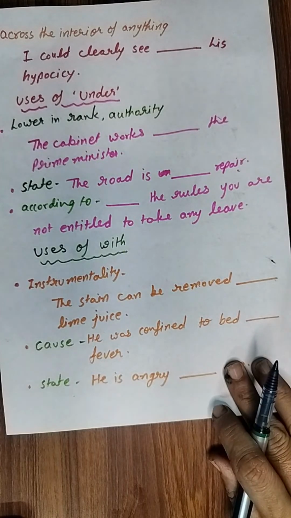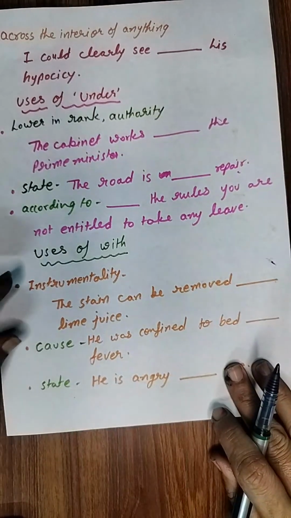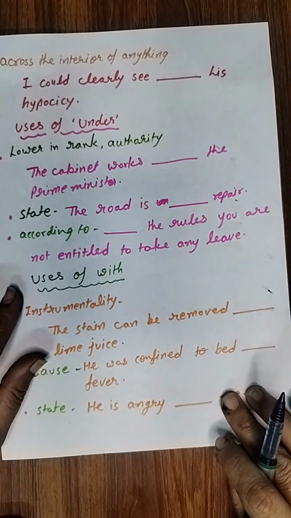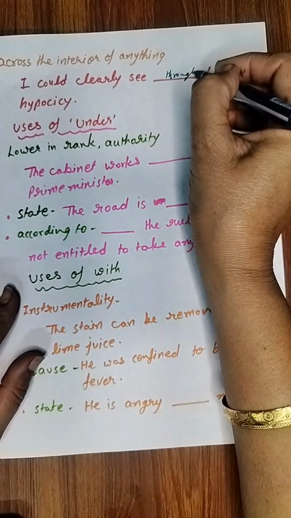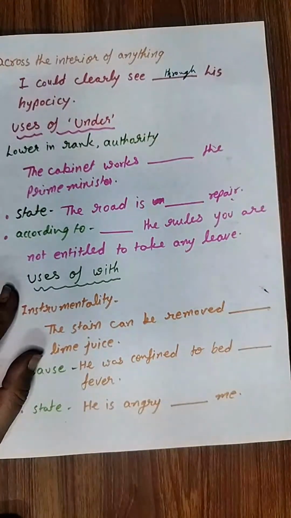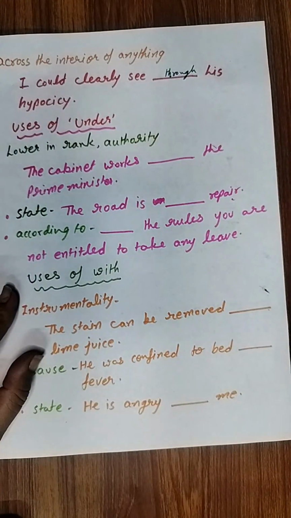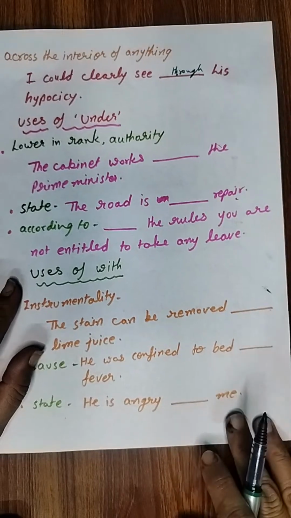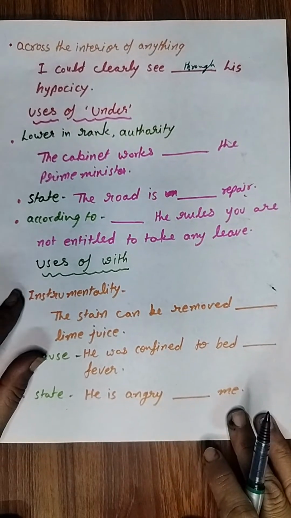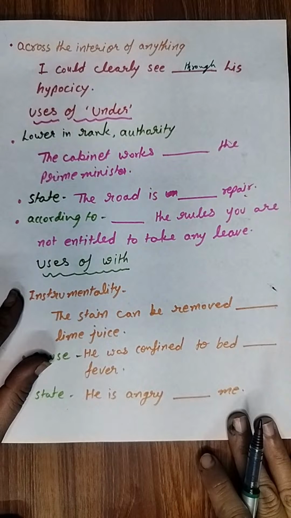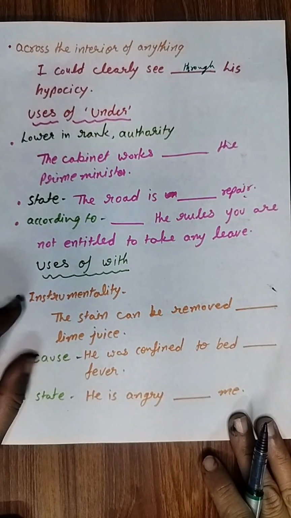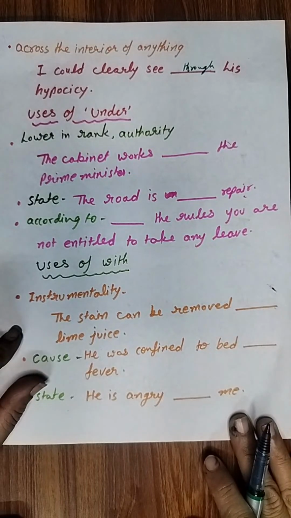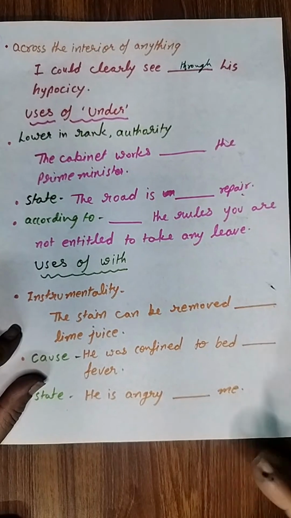जब हम किसी चीज के इंटीरियर की बात करते हैं, तब I could clearly see through his hypocrisy. अंदर से हमें मालूम पड़ रहा है कि उसकी बहुत ज्यादा हिपोक्रेसी है. Hypocrisy, you understand? Hypocrisy means when a person behaves in a different way but talks in a different way. Double standards. This is known as hypocrisy.